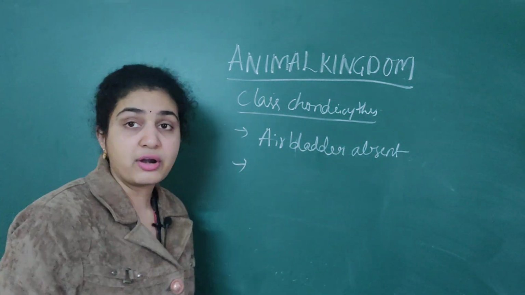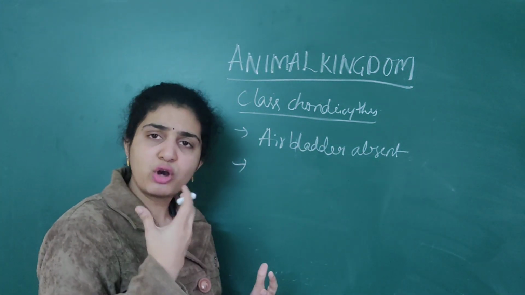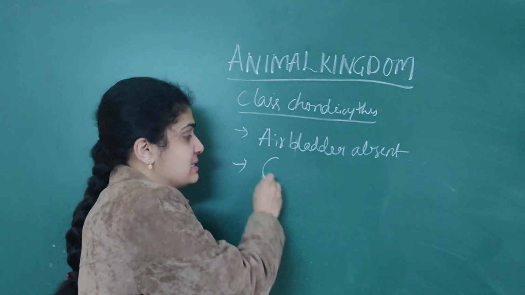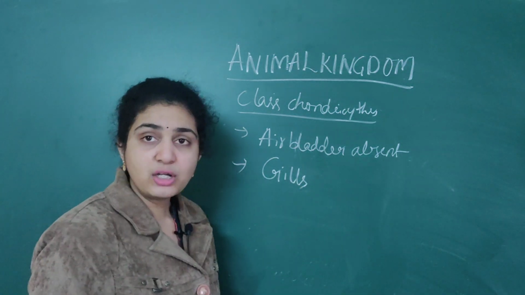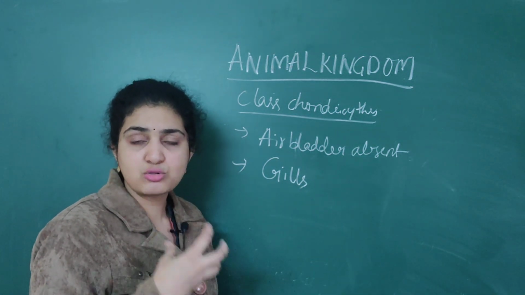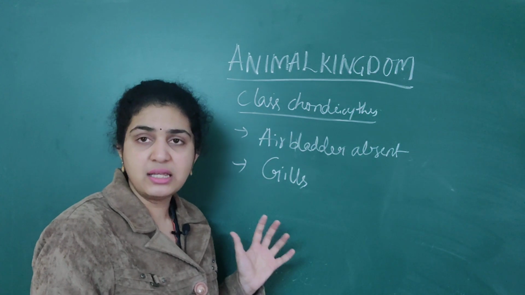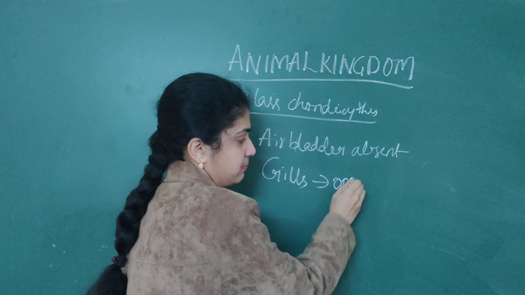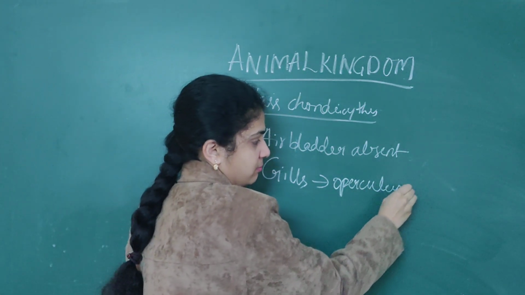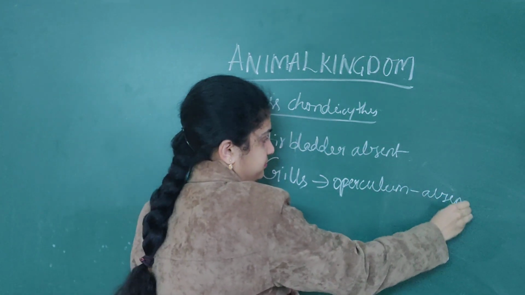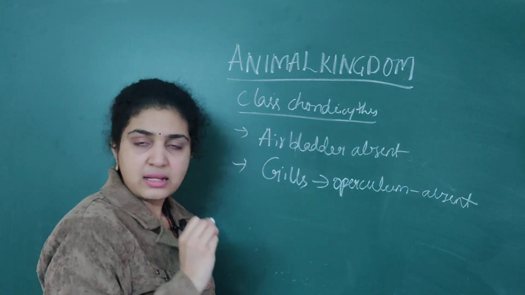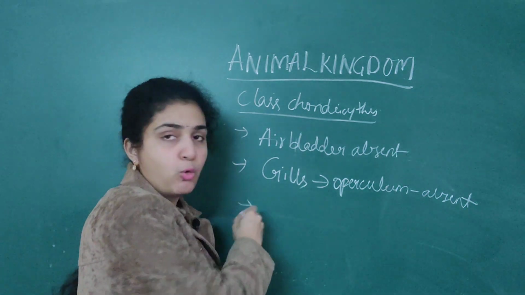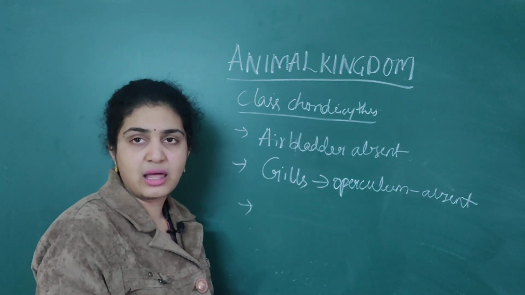When it comes to respiration, respiration for any fish is nothing but gills. So for this also gills are present. But operculum is a structure that is associated with the gills that is absent for this chondrichthyes. Operculum is absent. Air bladder is absent. Operculum is also absent. Notochord, only notochord is persistent throughout the life.